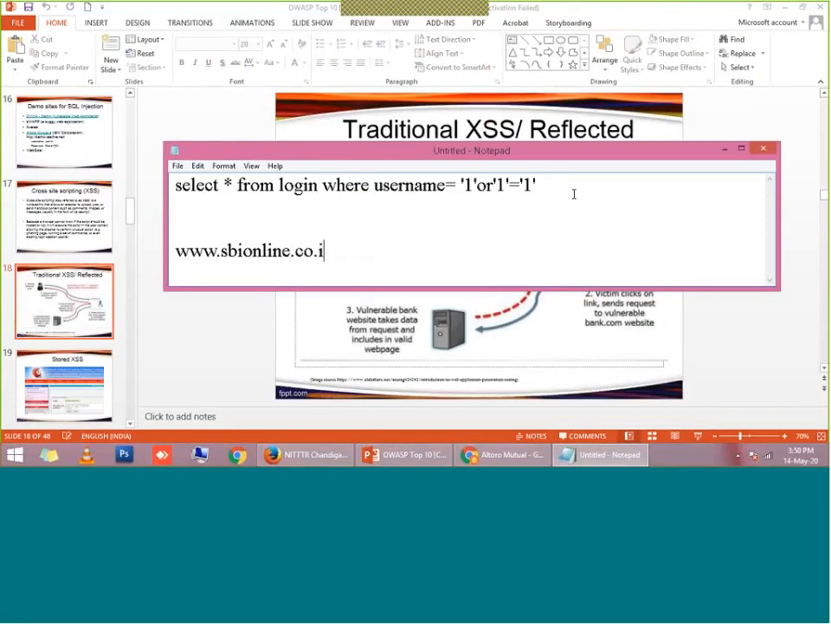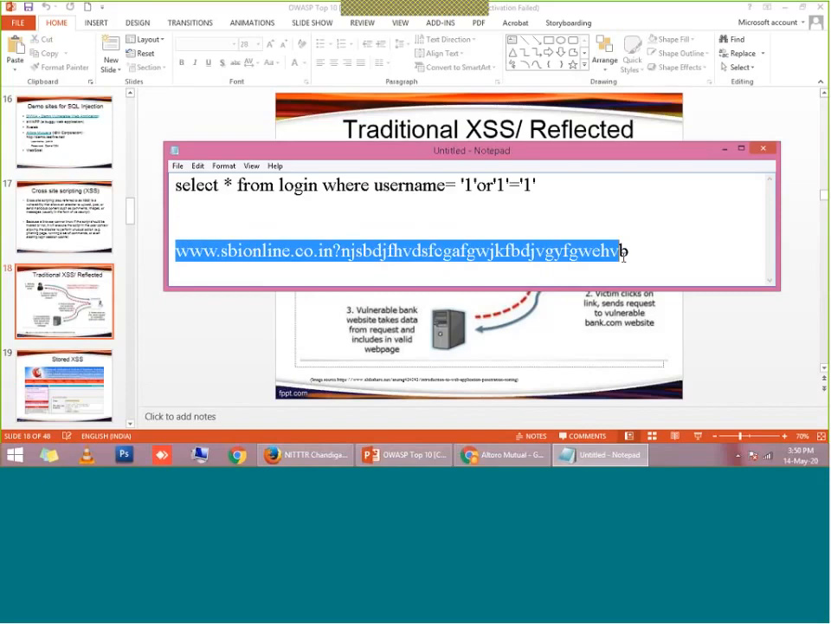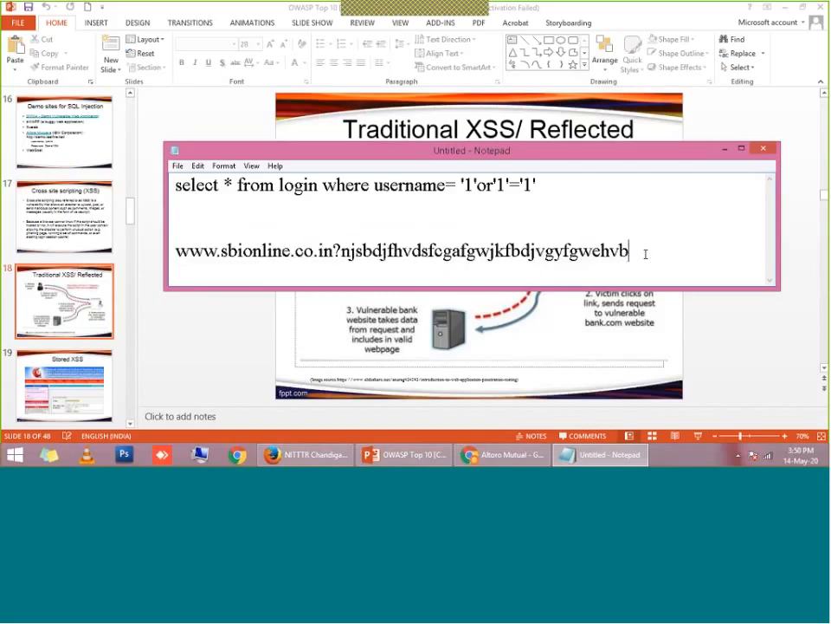www.sbionline.co.in or .com, right? Most of the time we only look at this domain, and whatever is written after that, we do not consider, right? Most of the time we do it like that. So what will the hacker do? The hacker will append some JavaScript or some malicious code here, and they will somehow try to give you this URL, by any mode, right?